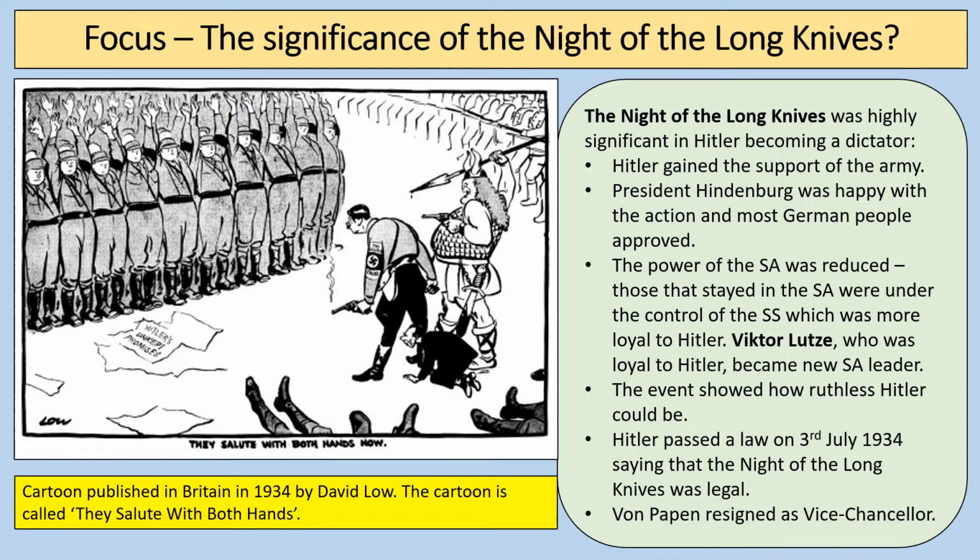The event showed how ruthless Hitler could be. He passed a law on the 3rd of July 1934 saying that the Night of the Long Knives was legal and that no one could be punished for it. And von Papen could see that his power and influence had completely gone, and he resigned as Vice Chancellor afterwards.